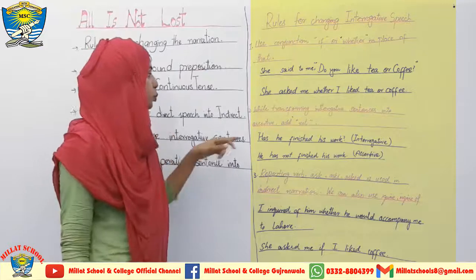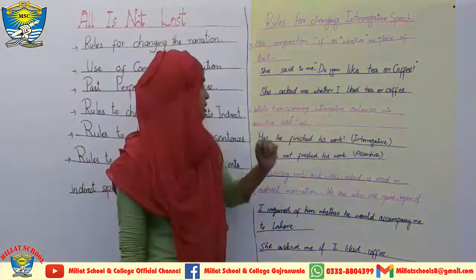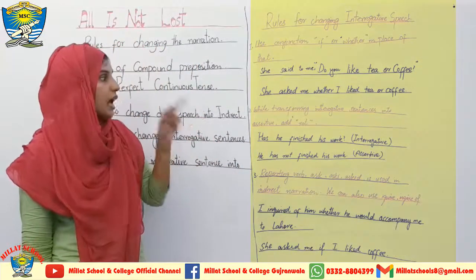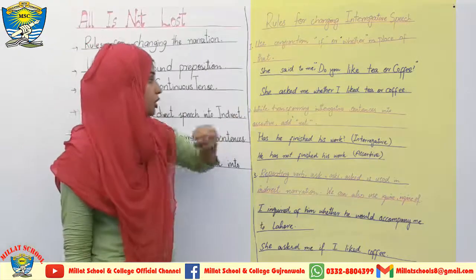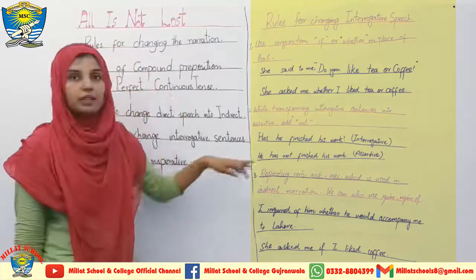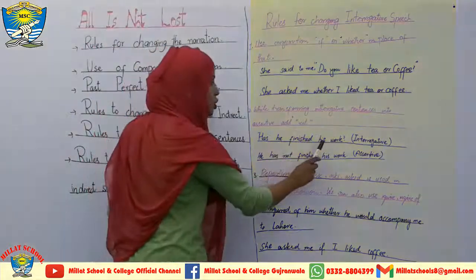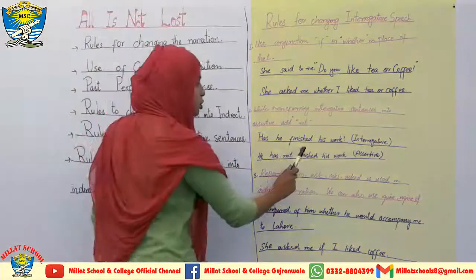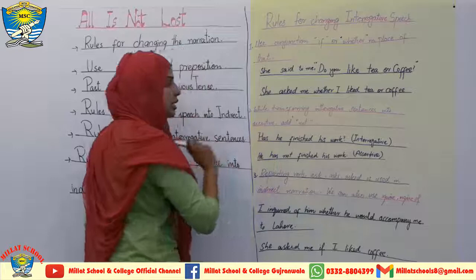Now I am coming towards the second rule, while transforming interrogative sentences into assertive. If you are going to transform the interrogative sentence into an assertive sentence, then you have to add not. How do you have to add not? The example is over here in front of you. Has he finished his work? This is an interrogative sentence. He has not finished his work. This one is an assertive sentence.